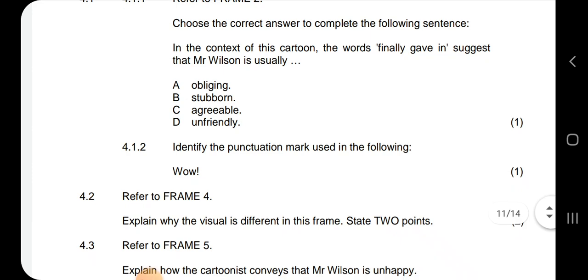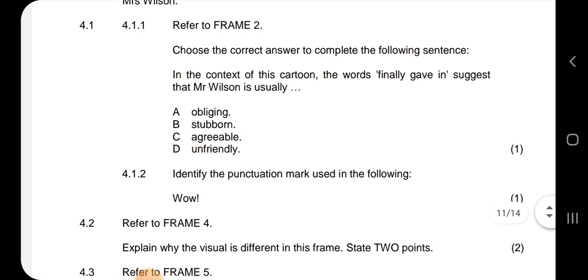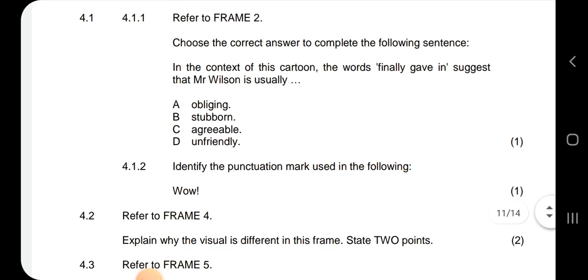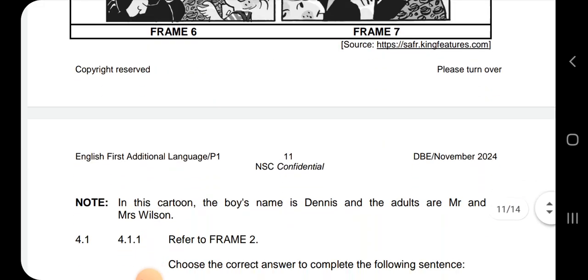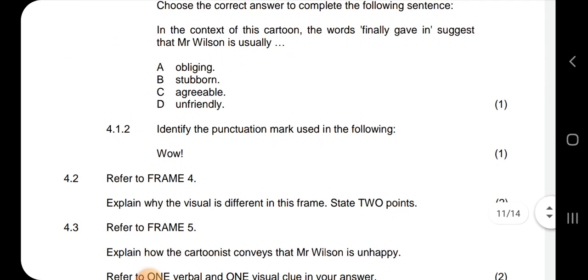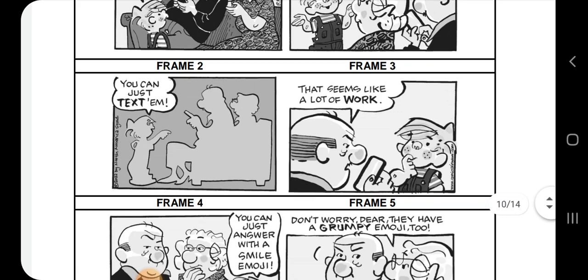4.1.2 says, identify the punctuation mark used in the following. Wow, that is an exclamation mark. And then 4.2, refer to frame 4. Explain why the visual is different in this frame. State 2 points. That is 4.2. Frame 4. Why are the visuals different?